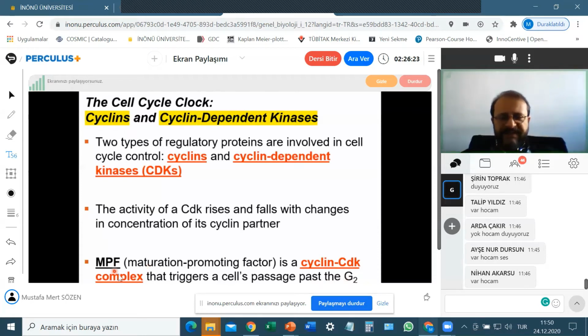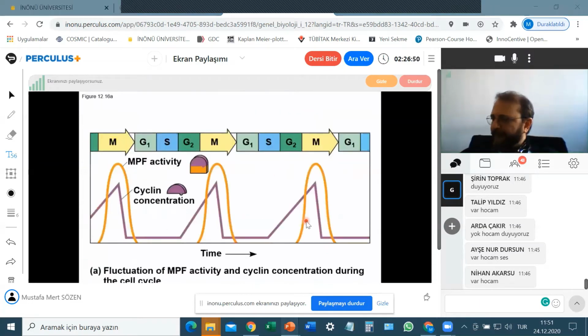So there is a cyclin-CDK complex, which is called MPF. That is the molecule which helps the cell to pass the G2 checkpoint. Okay, now we have learned the first cyclin-CDK complex, which is called MPF, and now we know better how the cell passes the G2 checkpoint. All right.